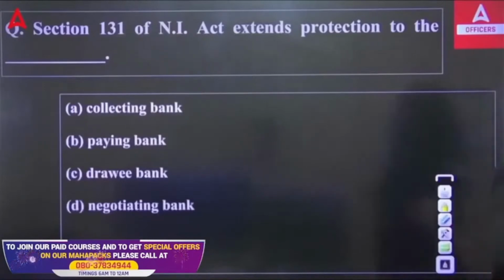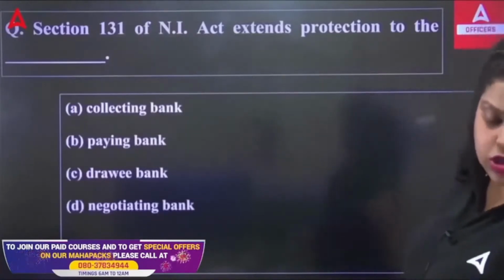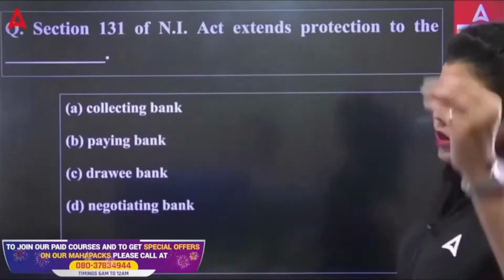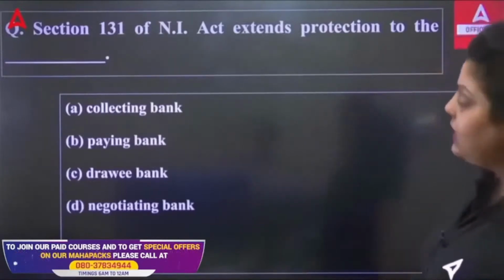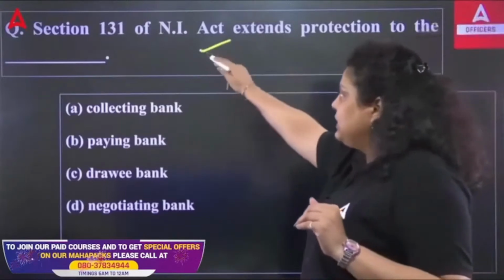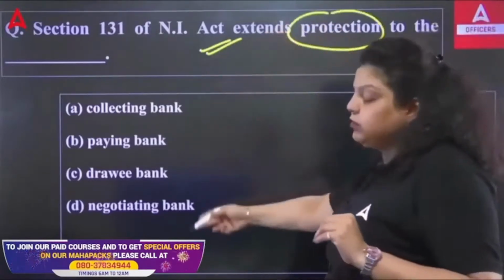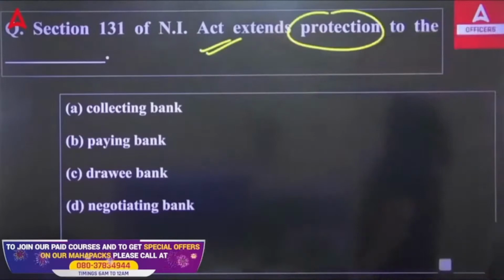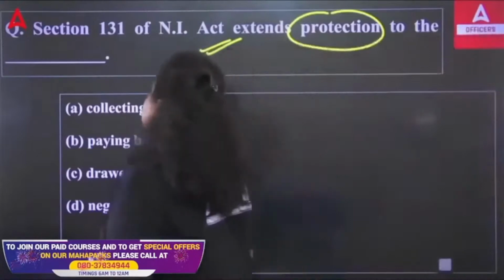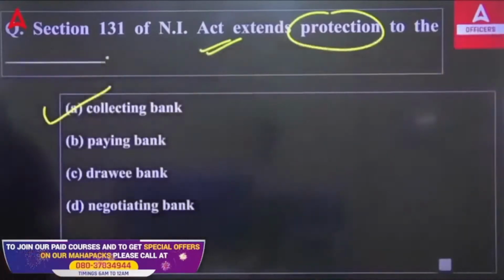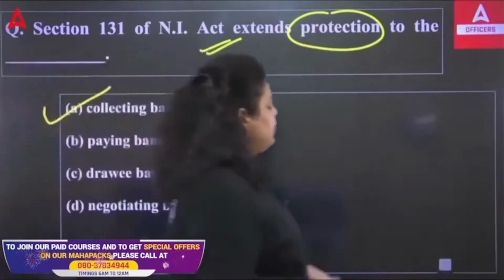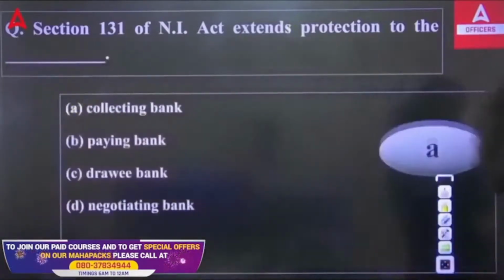As I have said, the Act talks about a lot of conditions about the check, like who is liable and who is not. Section 131 gives protection to which of the following banks: collecting bank, paying bank, drawee bank or negotiating bank? The right answer is the collecting bank. Under the Negotiable Instruments Act 1881, Section 131, it gives protection against a certain situation to the collecting bank.